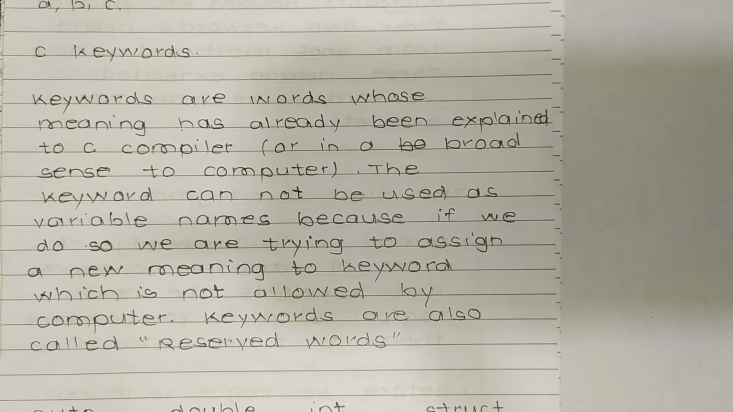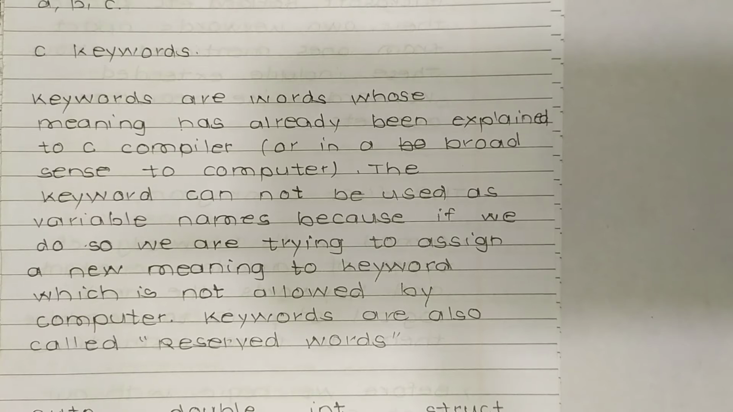C keywords. Keywords are words whose meaning has already been explained to the C compiler or, in a broad sense, to the computer. The keywords cannot be used as variable names because if we do so, we are trying to assign a new meaning to a keyword, which is not allowed by the computer. Keywords are also called reserved words.